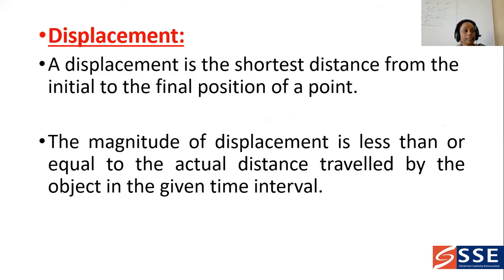Initial means the starting point and final means the last point. That distance is known as displacement. The magnitude of the displacement is less than or equal to the actual distance traveled by the object in the given time interval.